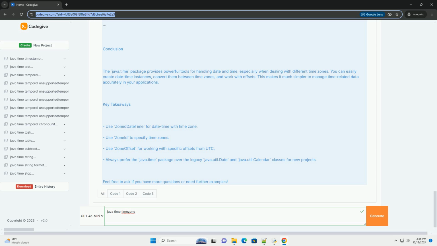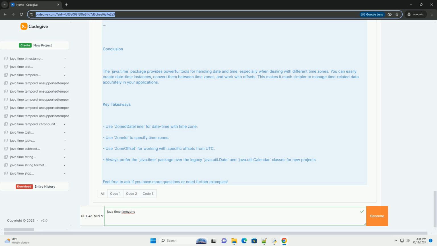2. Converting between time zones. You can easily convert a ZonedDateTime from one time zone to another. 3. Working with time zone offsets. You can also work with time zone offsets directly using ZoneOffset.